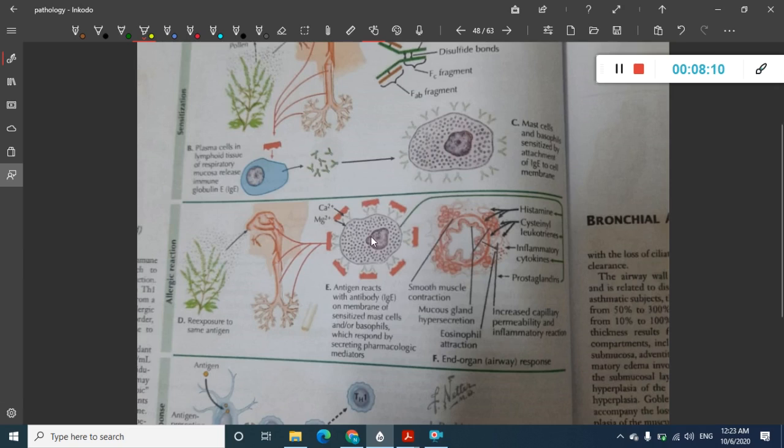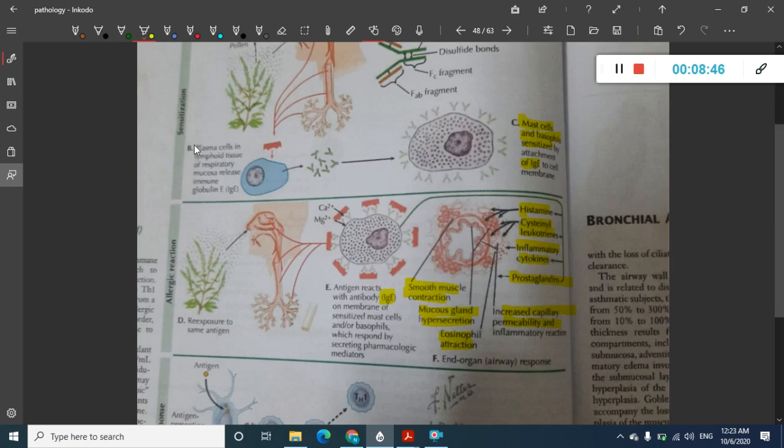So these mast cells and basophils release inflammatory mediators like histamine, cysteinyl leukotrienes, inflammatory cytokines and prostaglandins. These mediators cause smooth muscle contraction, mucus gland hypersecretion, eosinophil attraction, and increased capillary permeability.